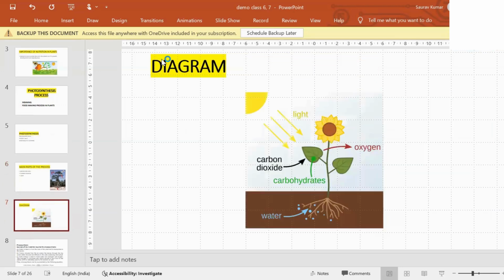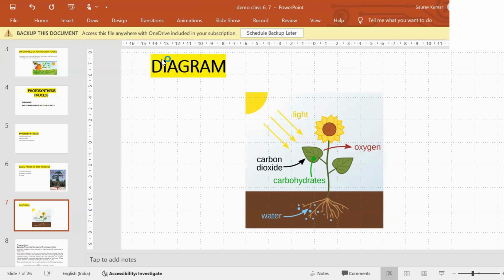So basically, this is the diagram. Okay, so this is a picture of the photosynthesis process. We can easily see there is water in the root. Okay, now there are some leaves, and on the leaves it is written carbohydrates. Carbon dioxide and oxygen we are taking as the example of air, because in the air we know carbon dioxide and oxygen both are there. Correct? The sun is giving us sunlight. So all these are the parts of this process.